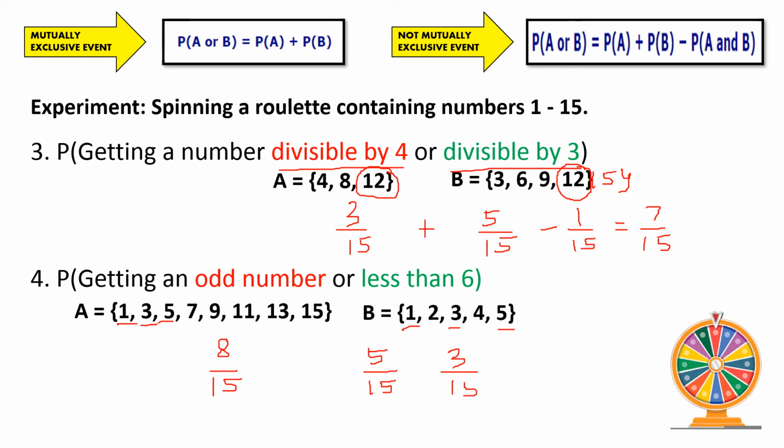This makes number 4 a not mutually exclusive event. So 8 over 15 plus 5 over 15 minus 3 over 15. Again, we subtract the common elements. 8 plus 5 gives us 13, minus 3, so we have 10 over 15, further simplified as 2 over 3.